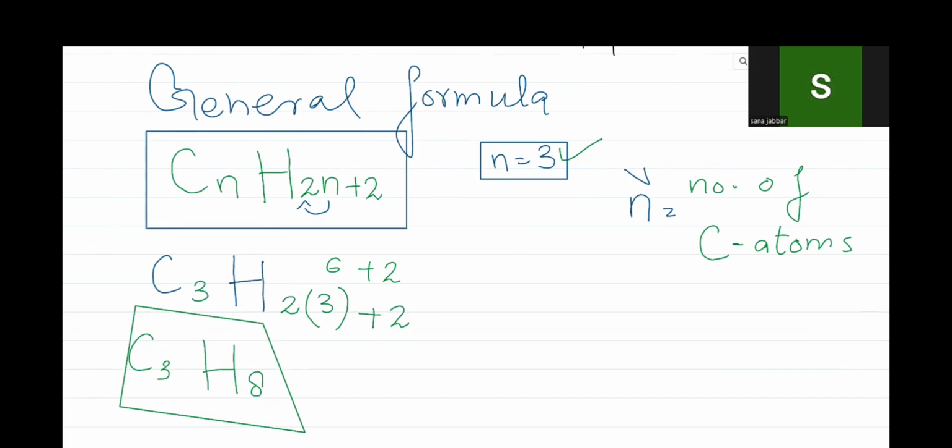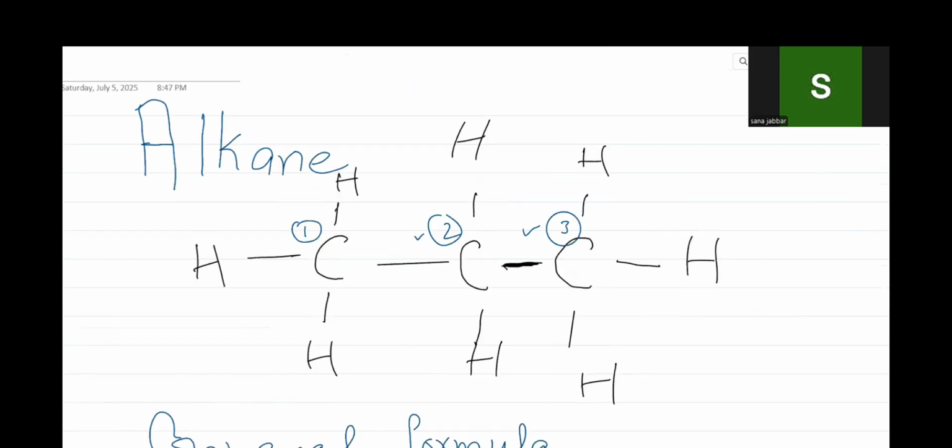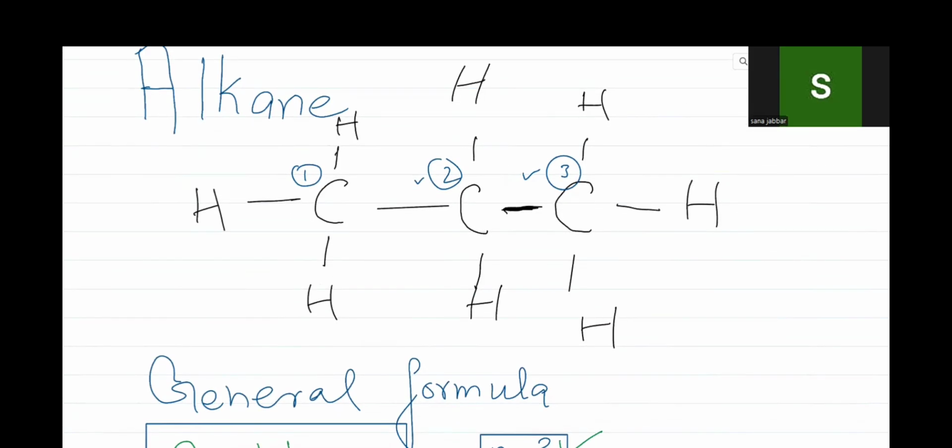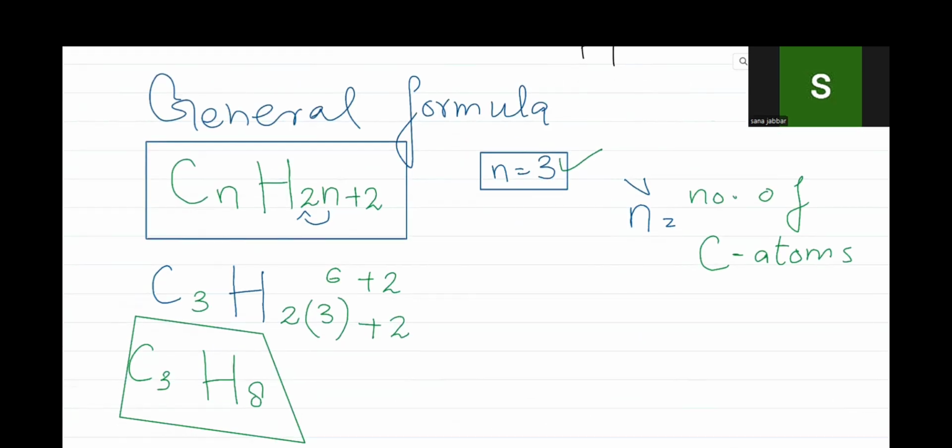We didn't even count. So without counting the hydrogen atoms, we have come to know how many hydrogen atoms are present in this given element. We have derived from the formula that there are 8 hydrogens.